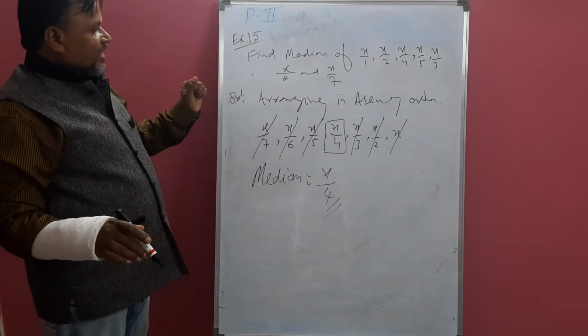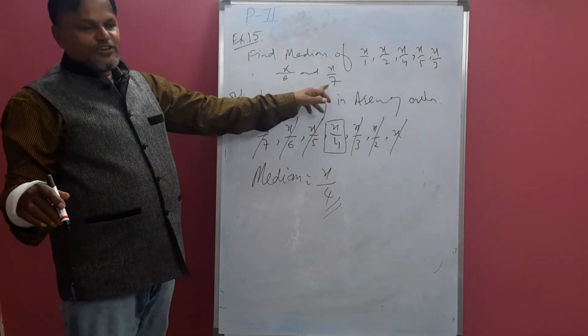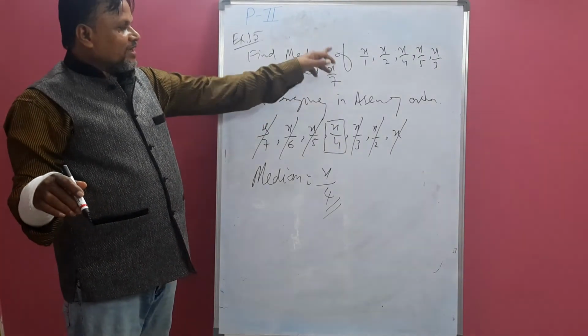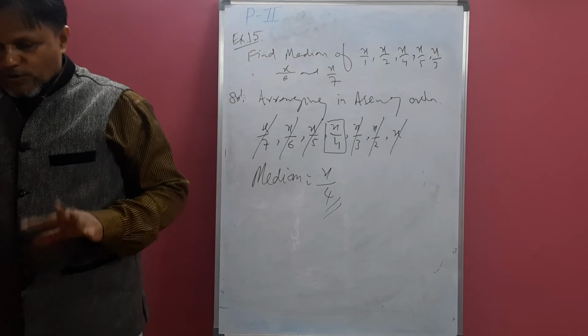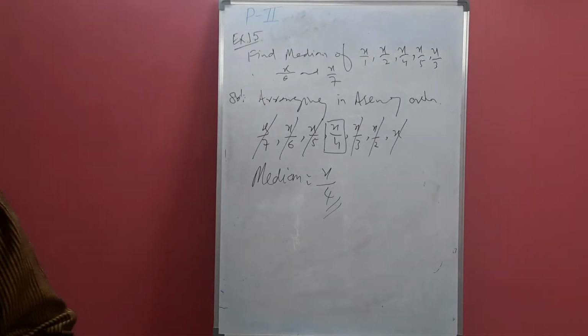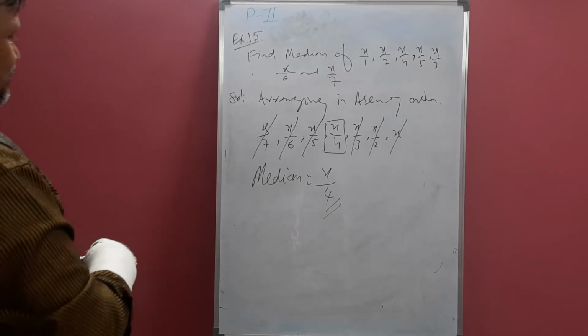The logic is that the highest denominator gives the least fractional value. So 7 is the highest number in the denominator, x by 7 is the least value. X by 1 is the largest fraction in the given data. According to that we can arrange and find the median.